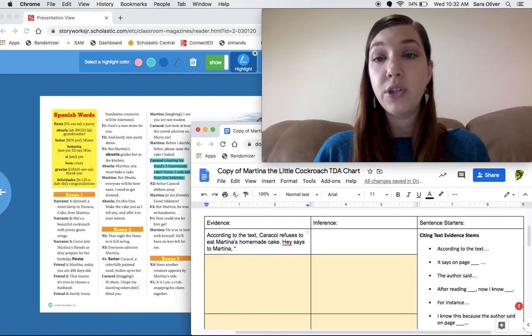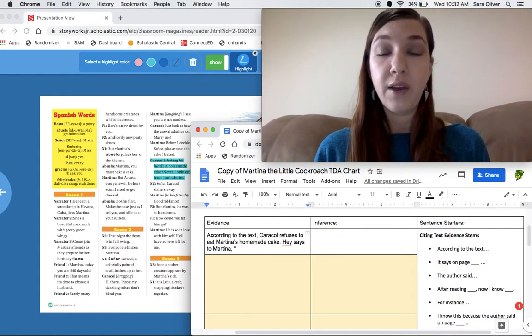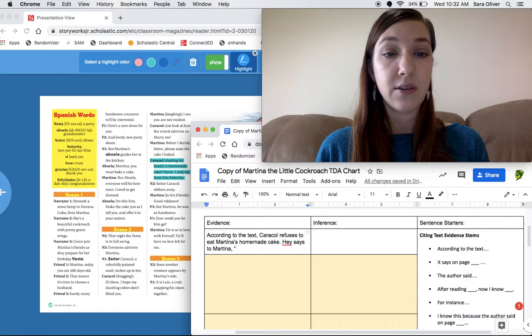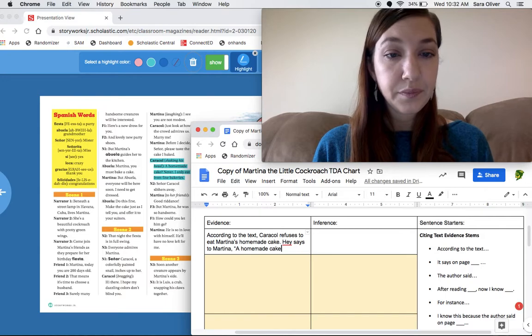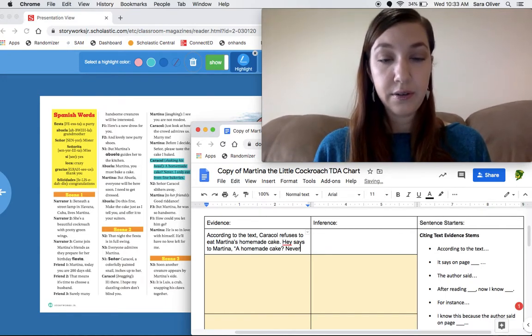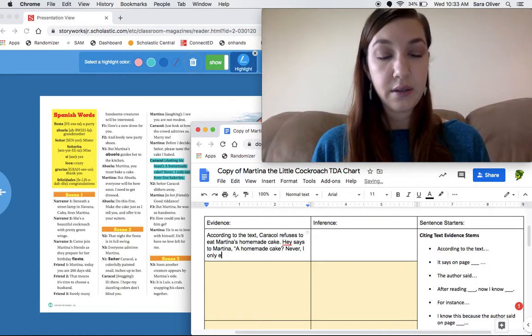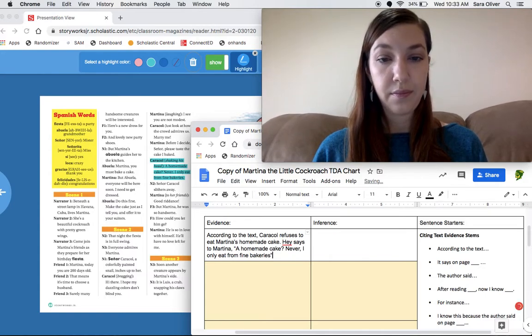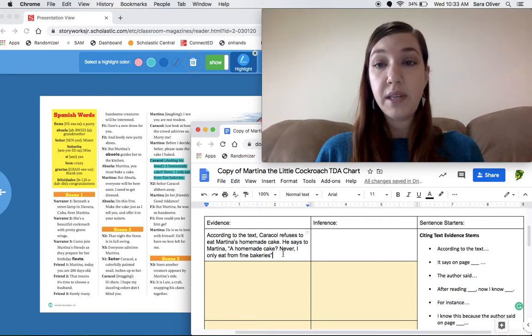I need to remember to use quotation marks because they're not my words. When you're quoting from another piece of text, you have to use quotation marks to show that it came from that text. "A homemade cake? Never. I only eat from fine bakeries." Okay, so that's good for my piece of evidence.